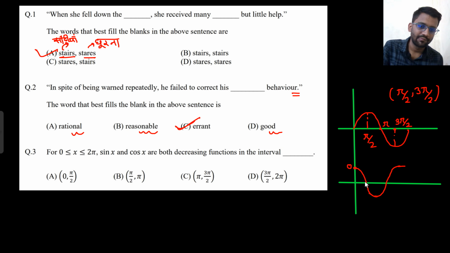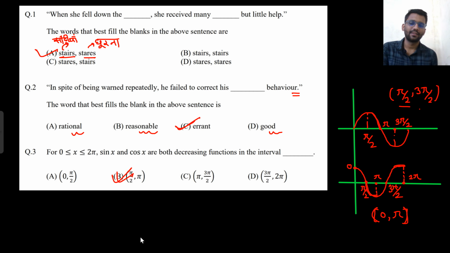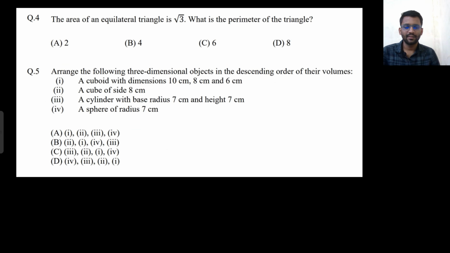This is 0, this is pi by 2, this is pi, this is 3 pi by 2, and this is 2 pi. So it is decreasing from 0 to pi. So what is the common part? That is pi by 2 to pi. So from pi by 2 to pi, it is also decreasing, and this is also decreasing, pi by 2 to pi. Okay, well and good.